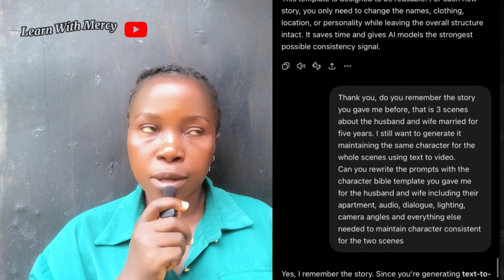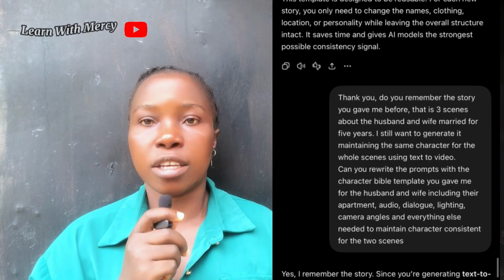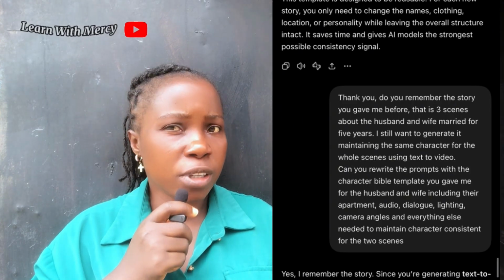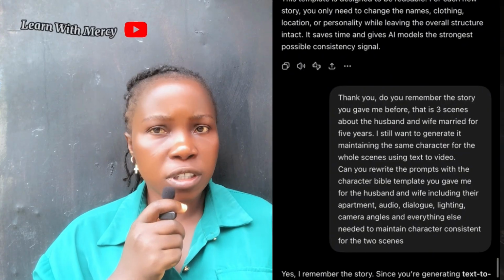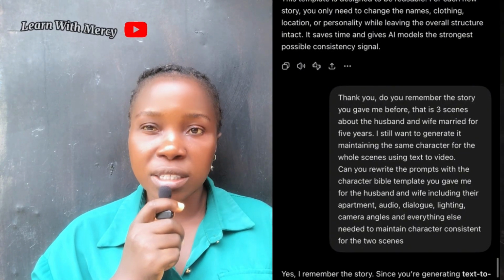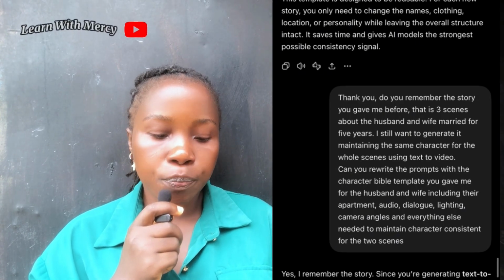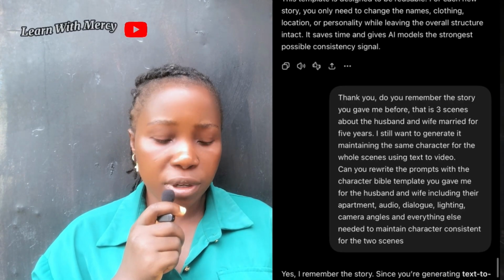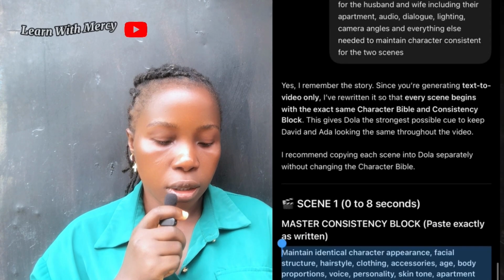This character Bible template is like describing someone. Like you describe the person I am: my height, my face, the shape of my face, the shape of my eyes, the color of my skin, my age, my facial look, everything about me, my hair, my dress, and every single thing. That is called the character Bible template. So I asked ChatGPT to give each of my characters Bible templates, to describe them exactly the way they are. Okay, so it did.